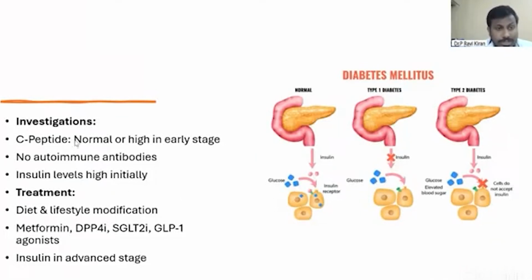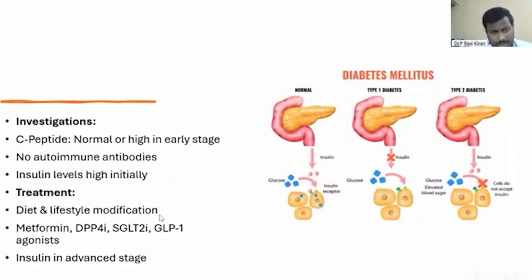Investigations. C-peptide helps us differentiate because in type 2 diabetes, C-peptide is normal or high in the early stages, secondary to hyperinsulinemia. As insulin is more, C-peptide increases more. So in early stages, it may be high. No autoimmune antibodies. Insulin levels are high initially.